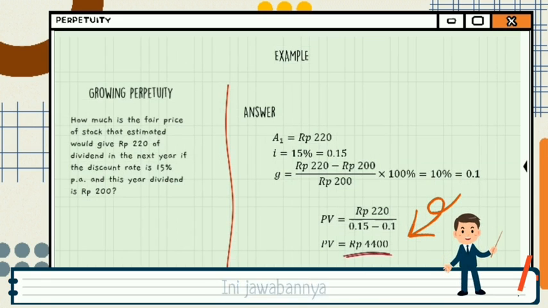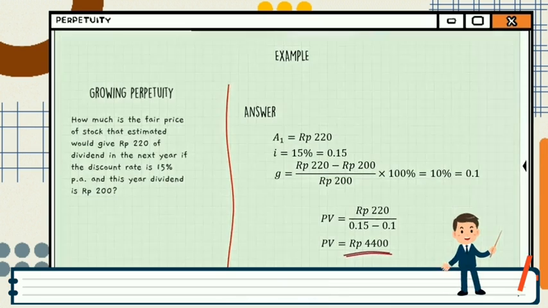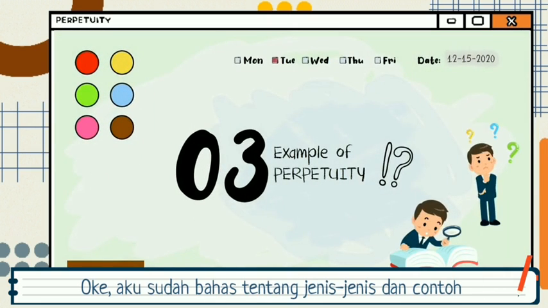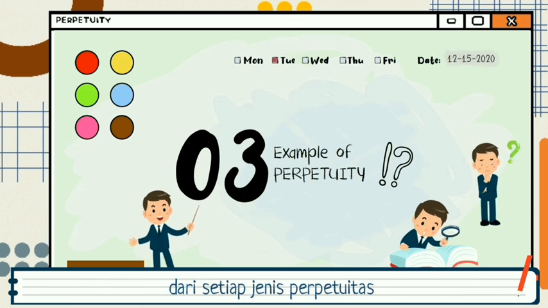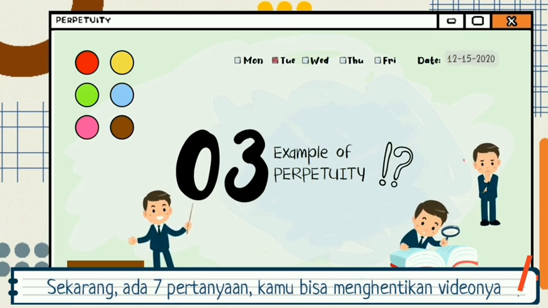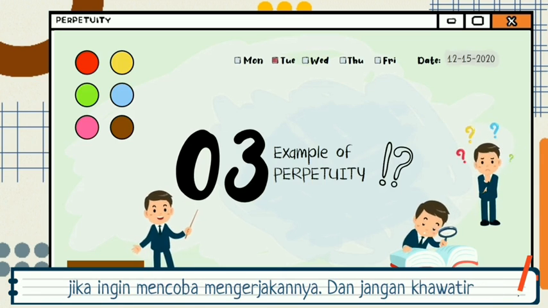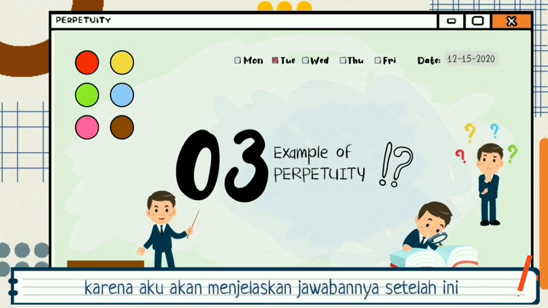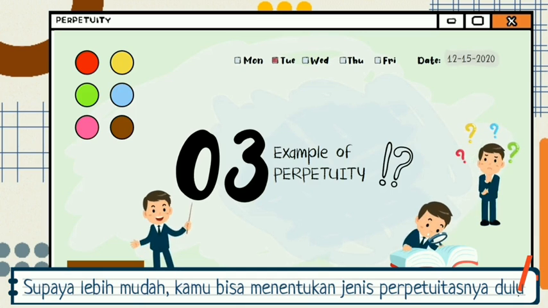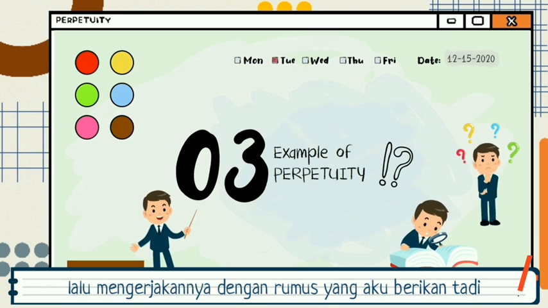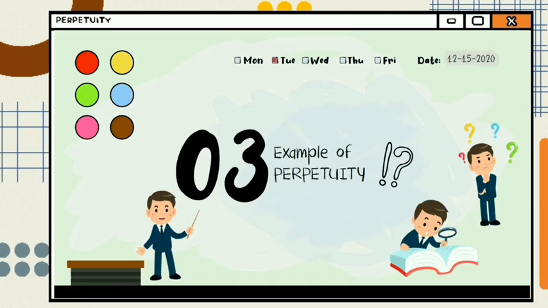Back to the answer, we put the amounts into the formula and we get the present value, the fair price, is 4,400 rupiahs. Okay, I have talked about the varieties and an example of each variety of perpetuity. Now, there are 7 questions. You can pause the video if you want to try them, and don't worry, I will explain the answers after. To make it easier, you can first determine what kind of perpetuity the question is, and then answer with the formula I gave before.